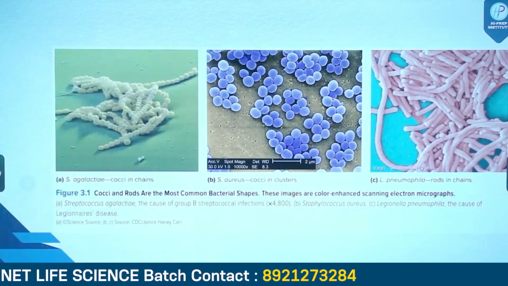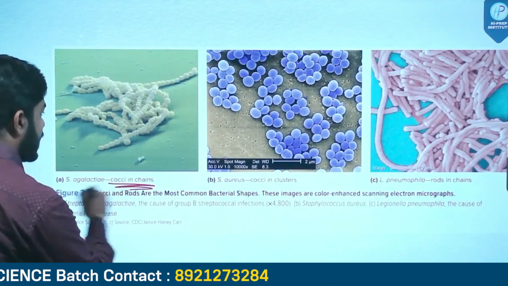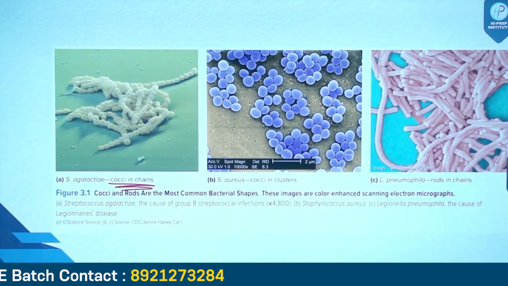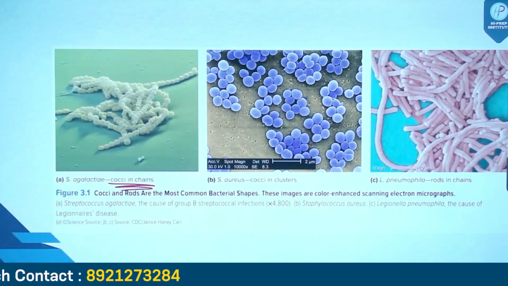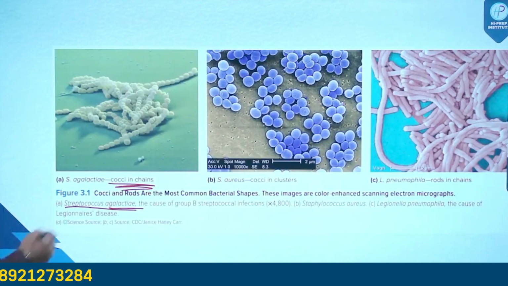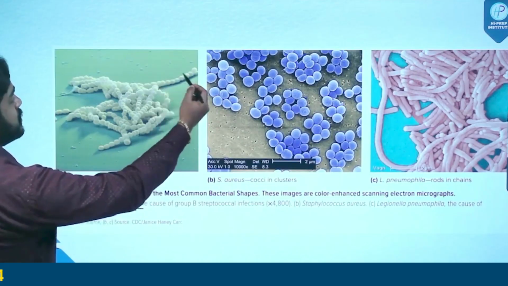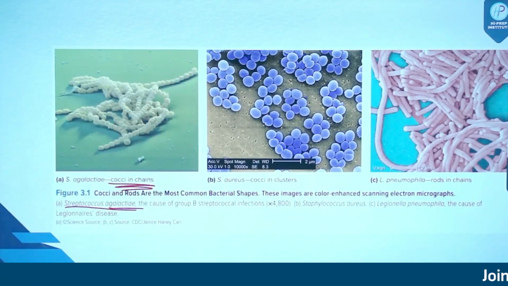Let's see. The first image is cocci in chains. All right. A cocci bacteria in chains. Streptococcus agalactiae. This is a cocci bacteria in chains. See, cocci bacteria which is existing in chains, right?